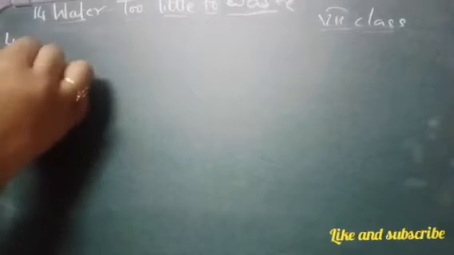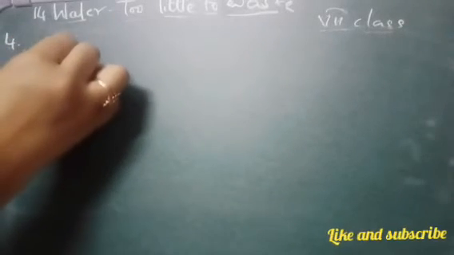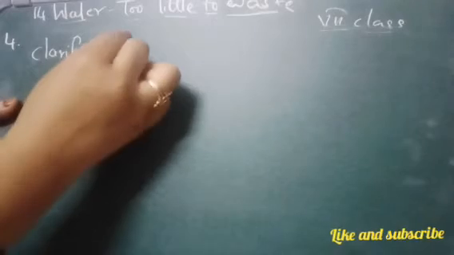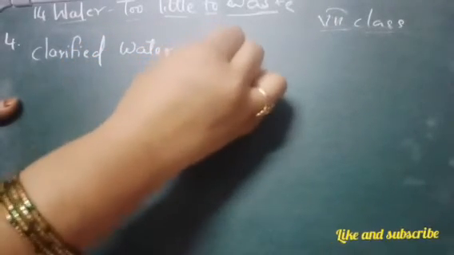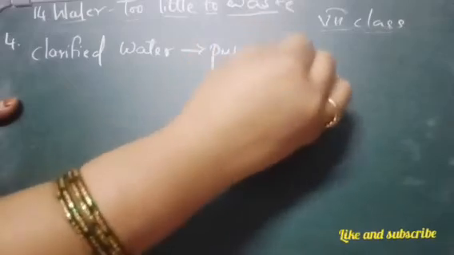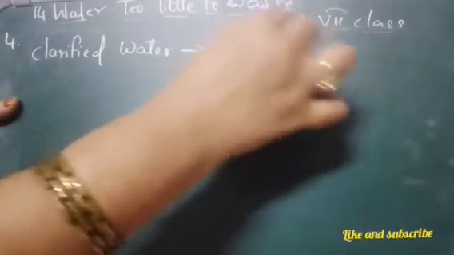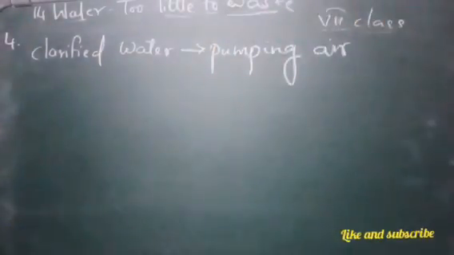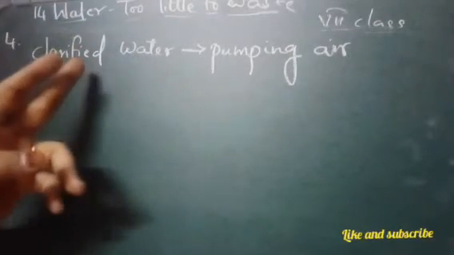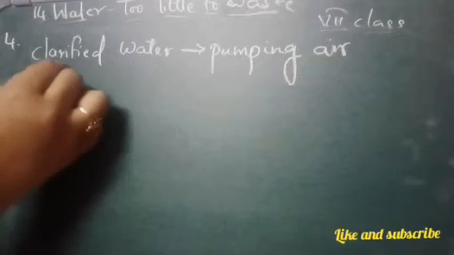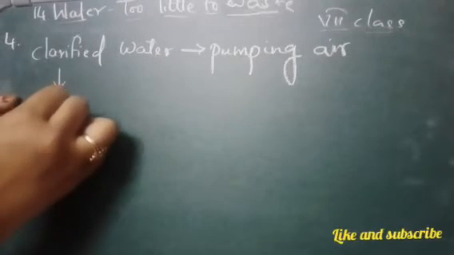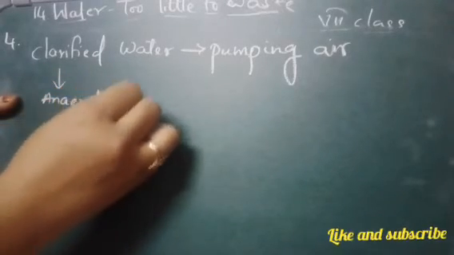Whatever clarified, clean water we got, we are taking this clarified water and pumping air into it. So air is pumped into this clarified water to help the anaerobic bacteria to grow.